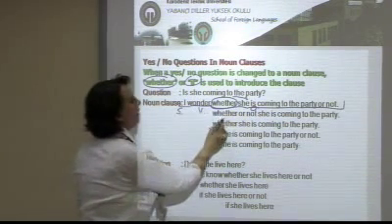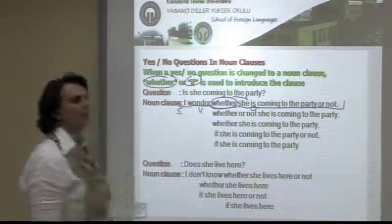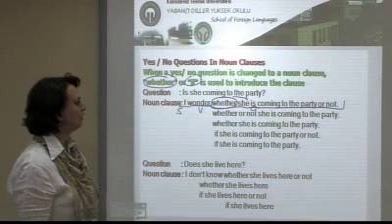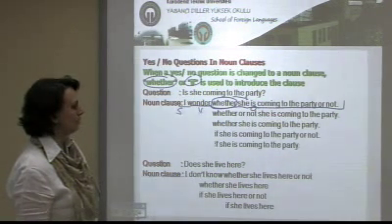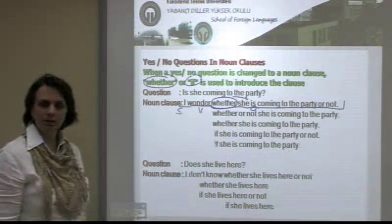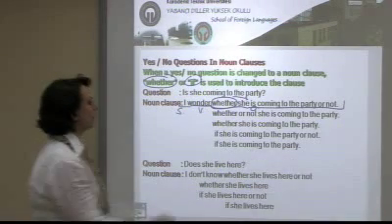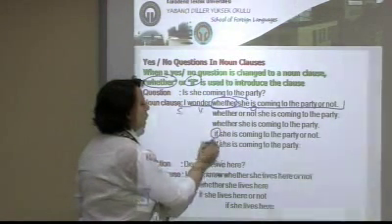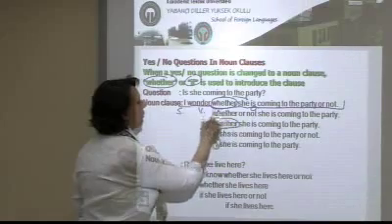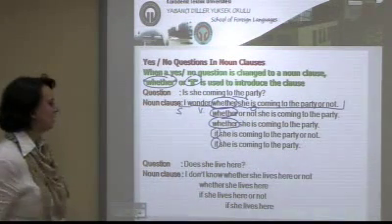Or we can say whether or not she is coming to the party as another alternative. Whether she is coming to the party, or instead of whether we can use if. They are the same. All these structures have the same meaning.